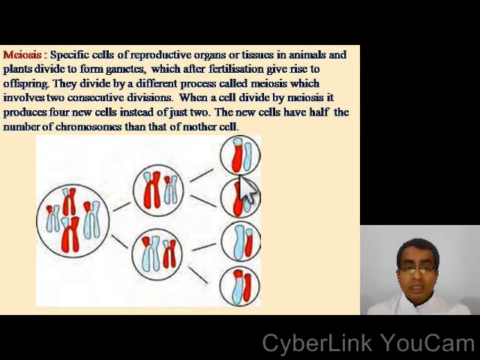So in meiosis, you will get four daughter cells. Then the new cells have half the number of chromosomes than that of the mother cell. You can see there are two chromosomes. For the mother cells, there are four. You can see half the number of chromosomes.